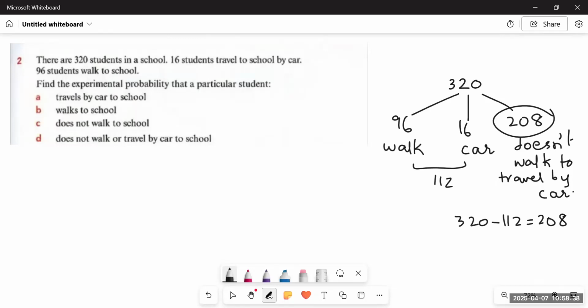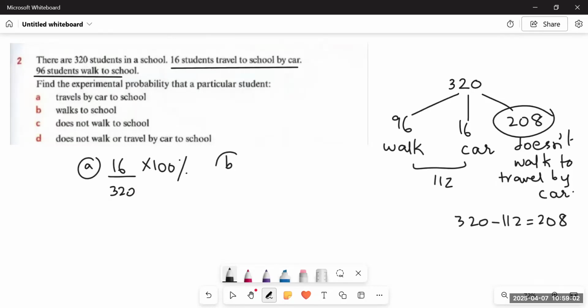Now, they're saying find the experimental probability that a particular student traveled by car to school. There are 16 students who travel to school by car. So it would be 16 upon the total number of students multiplied by 100%. For the second part, walks to school, there are 96 students who walk to school. So for part B, it would be 96 upon 320 multiplied by 100%.